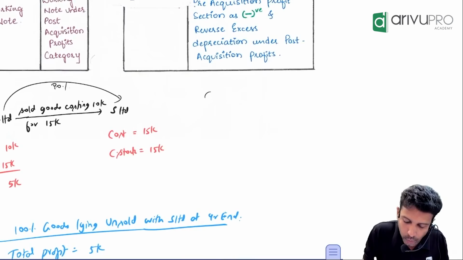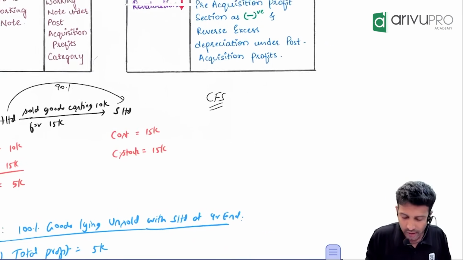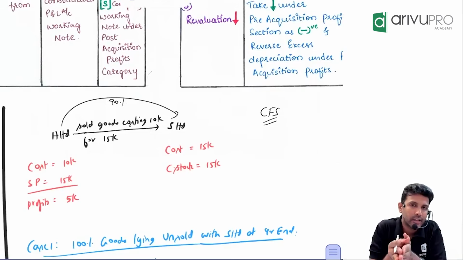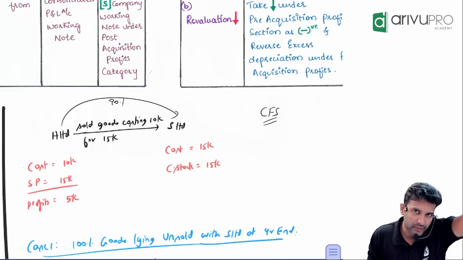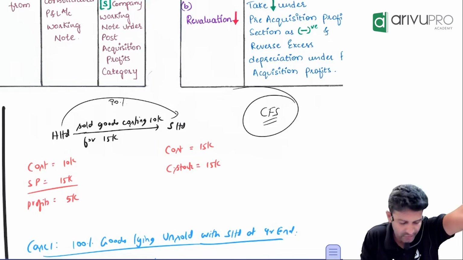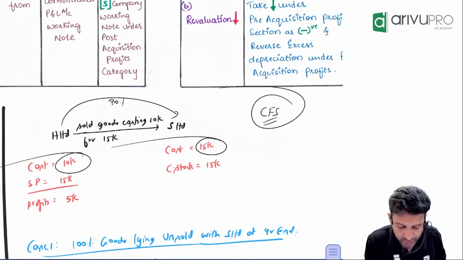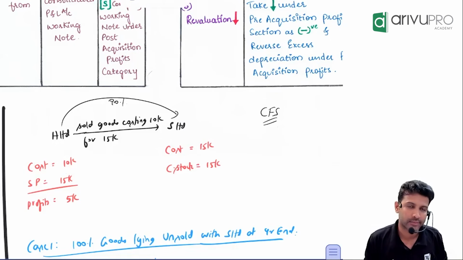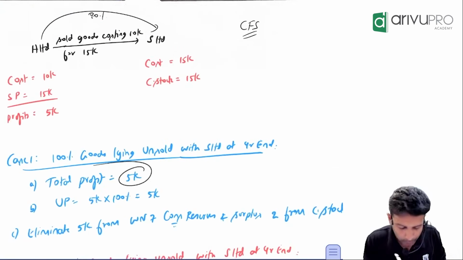But now we are preparing CFS, Consolidated Financial Statement. From CFS perspective, are you treating H separately, S separately, or together? Together, right? Inventory should be valued at cost price or selling price? Cost price. CFS means group. From the group perspective, is the cost of the goods really 15 or is it just 10? 10. But currently subsidiary is showing it at 15. That means, is this acceptable or eliminate? Eliminate. Okay, now, so how much is the total profit?